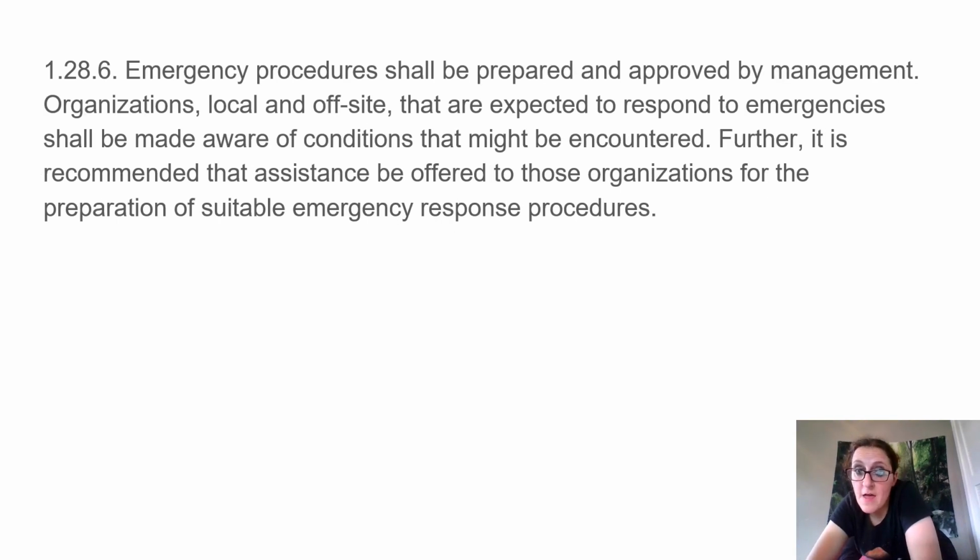Emergency procedures shall be prepared and approved by management. Organizations, local and off-site, that are expected to respond to emergencies shall be made aware of conditions that might be encountered. Further, it is recommended that assistance be offered to those organizations for the preparation of suitable emergency response procedures.